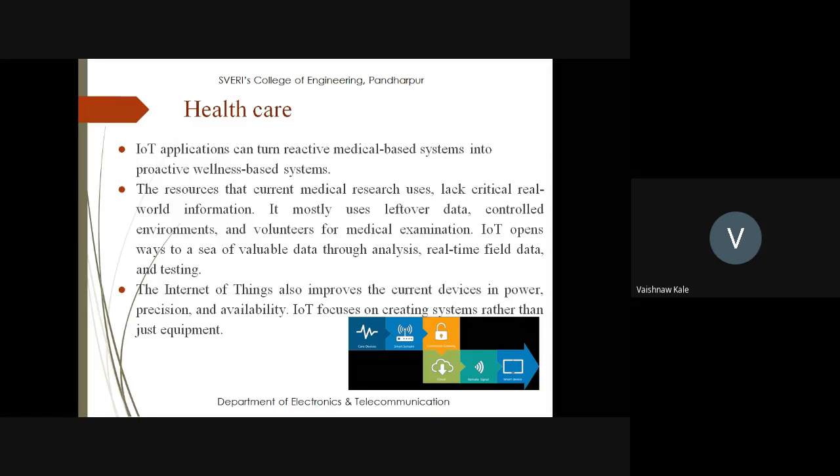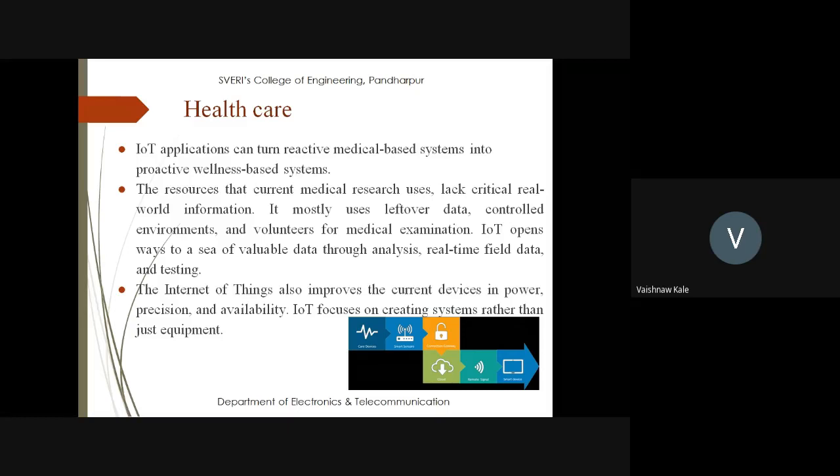So in this case, the data which is being captured is in real time, so you can easily monitor the heart rate, heart pulse, or it may be any application. You can easily monitor in real time, and you can get a judgment of how the patient is behaving, how the organs are behaving.